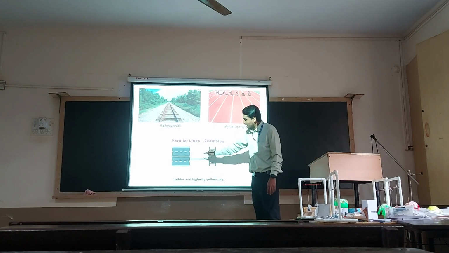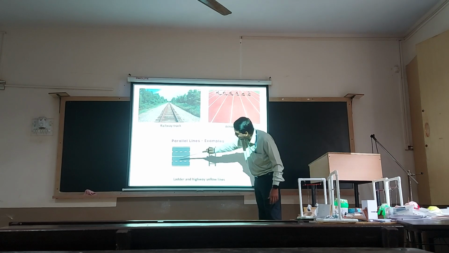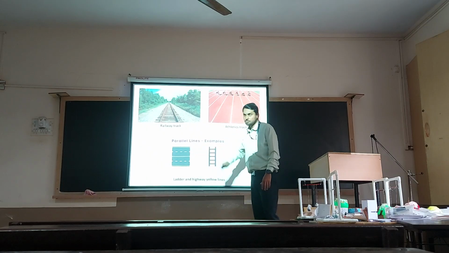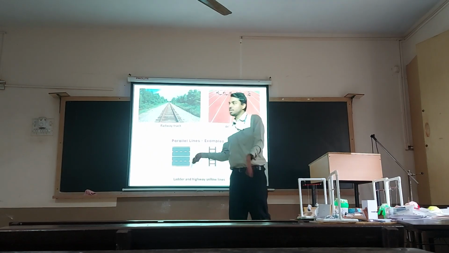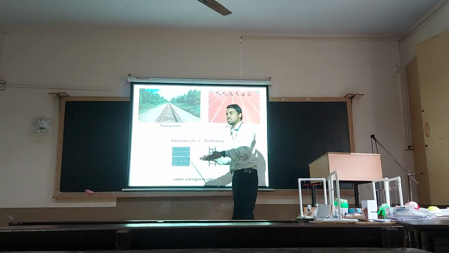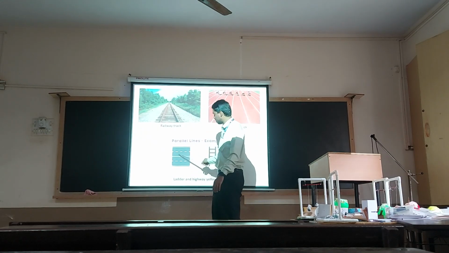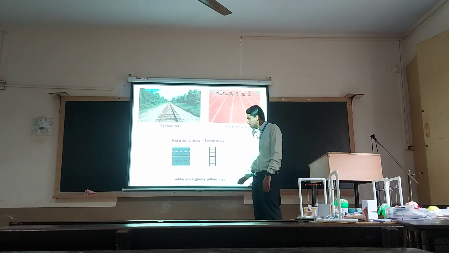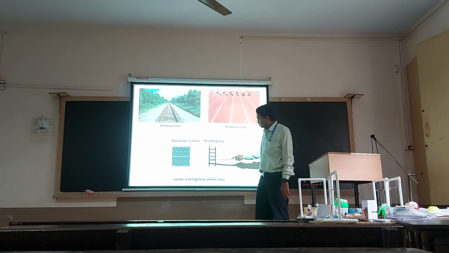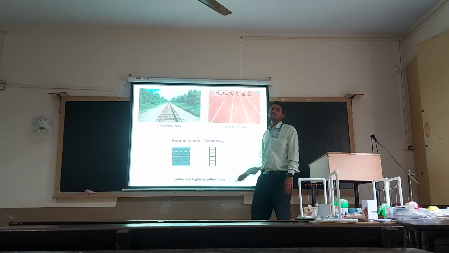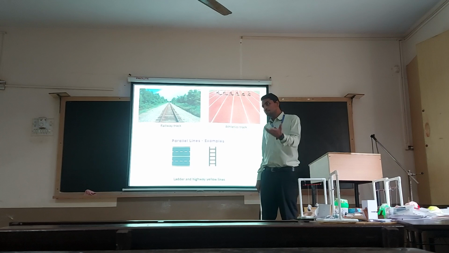In a similar fashion, on the highway you can see the yellow marks or the white strips. In order to control the traffic, you will see these lines are always running parallel to each other. They will never meet each other. So these are also an example for parallel lines. The fourth example is the strokes or the rungs of this ladder. They always lie parallel to each other. So these are the real life examples for parallel lines.